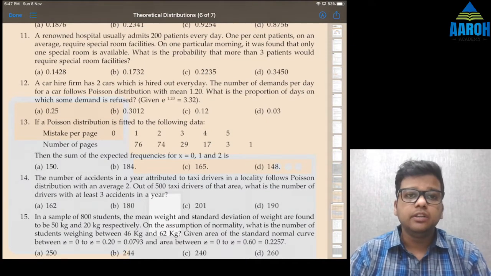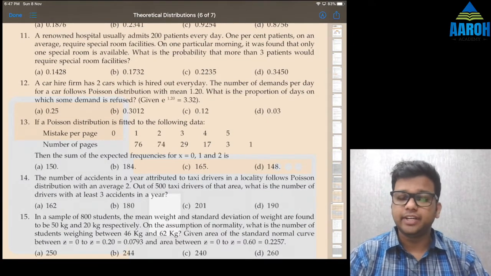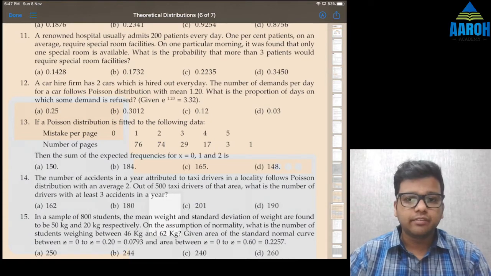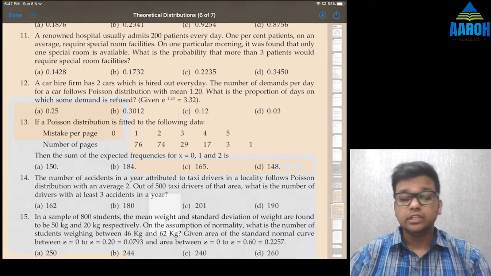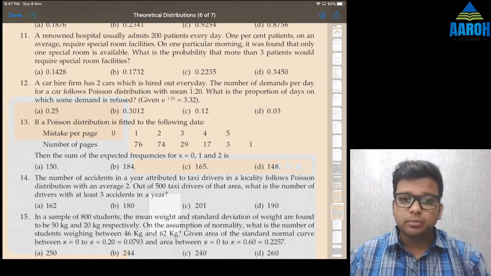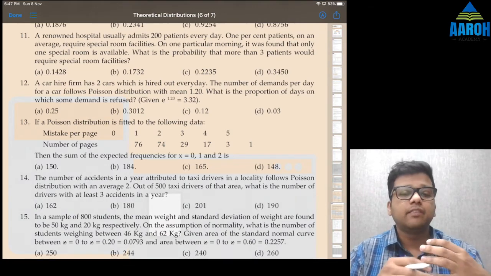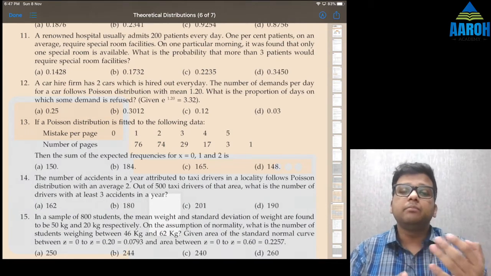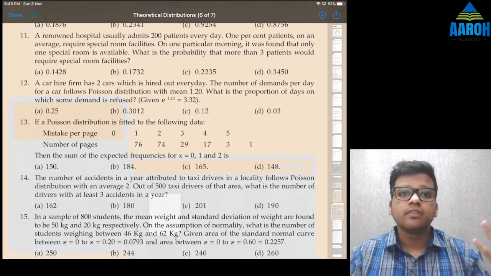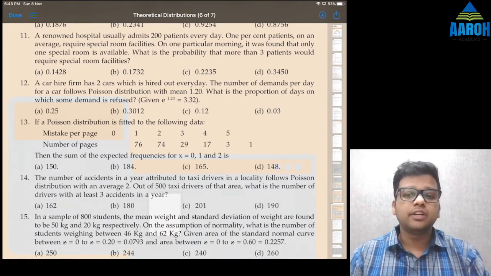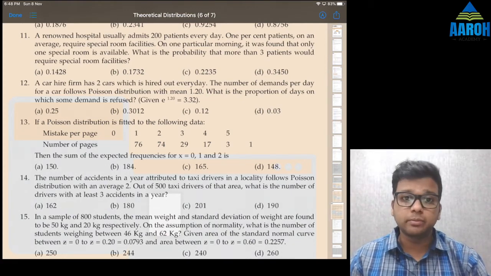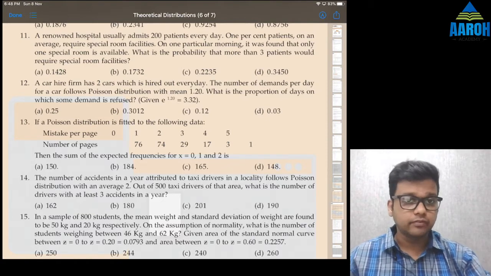A renowned hospital usually admits 200 patients every day. 1% patients on average require special room facilities. Okay, so ideally this is binomial distribution because 1% requires special room facilities, 99% don't. But n is very large, 200 patients, so we'll use Poisson approximation of binomial distribution, right?